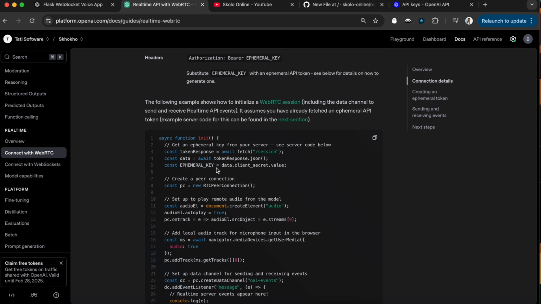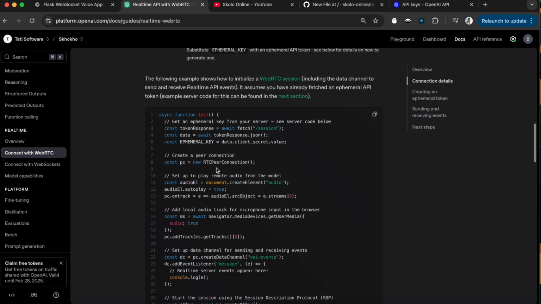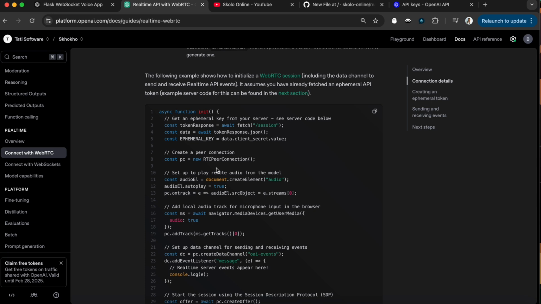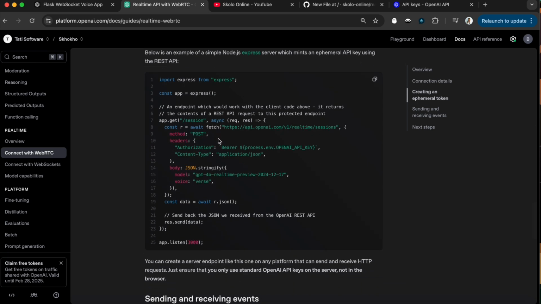Basically, you're going to exchange your real API key for another API key that is safer to use on the browser side, because this key is going to be exposed on the browser side of your application, which means people can see it and read it. But this is going to be safer than copying and pasting your actual key into your browser. I'll show you exactly how to do that.